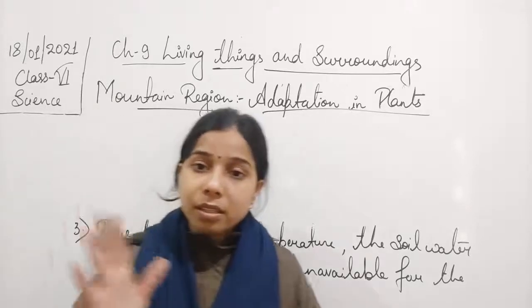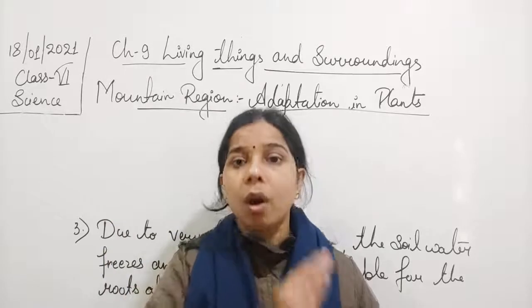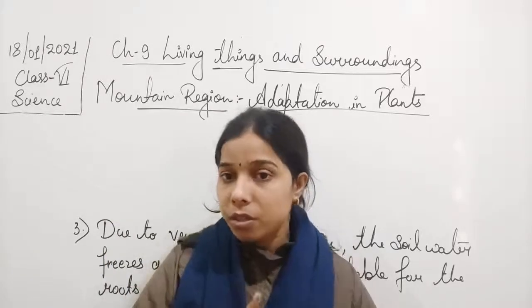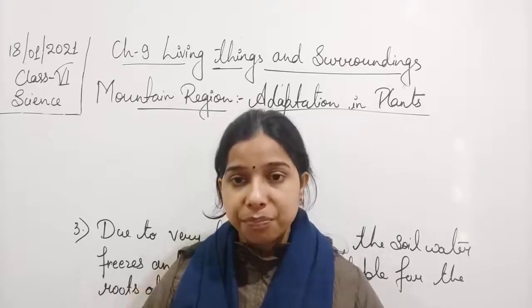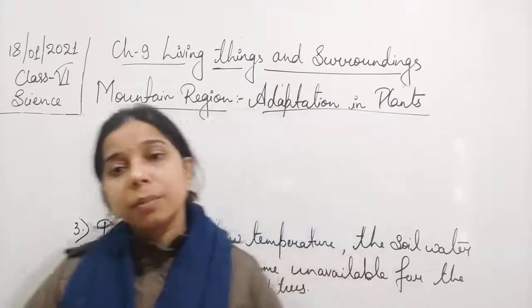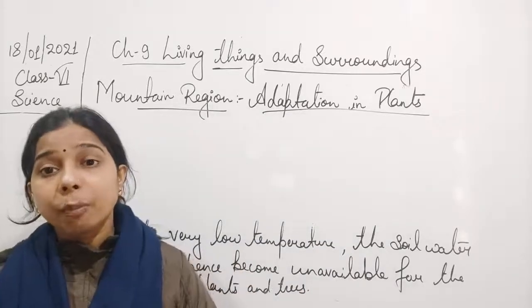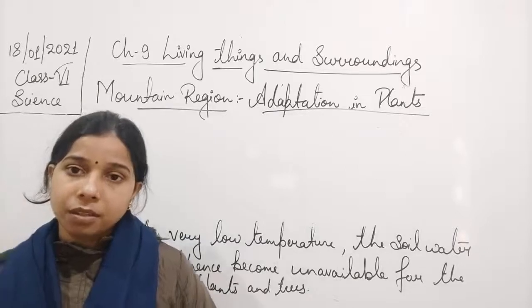When the wind blows, the water droplets also blow along with it in the form of water vapor. So we can say that due to the movement of the wind, the water will evaporate very easily through the leaves of the plant.